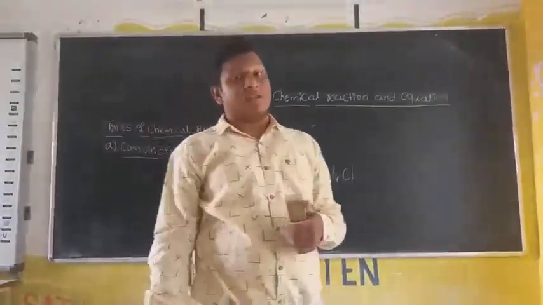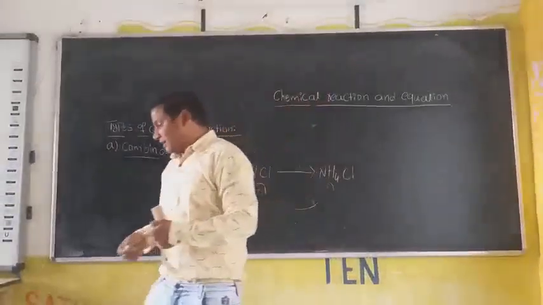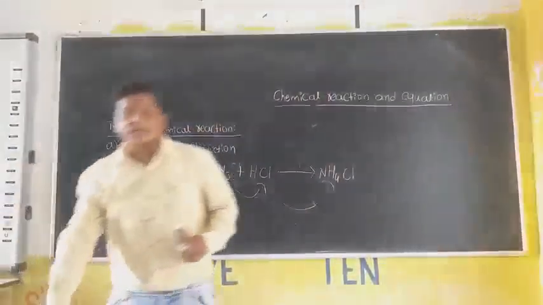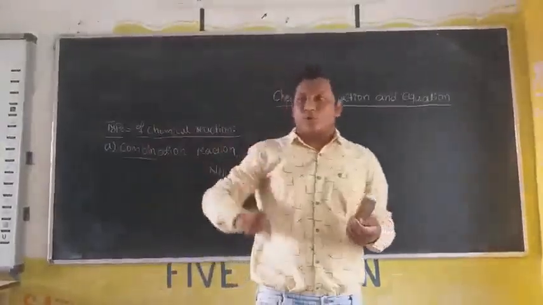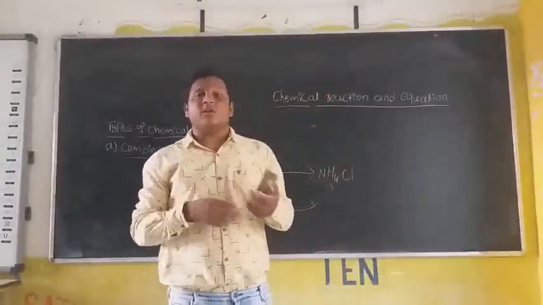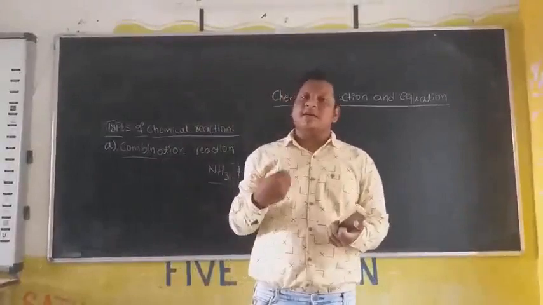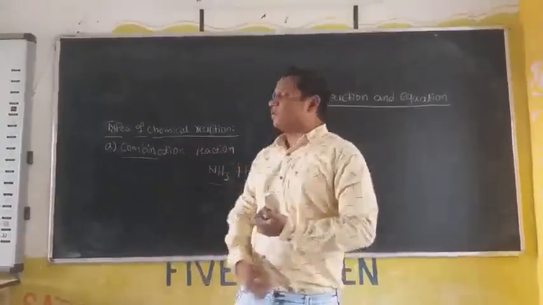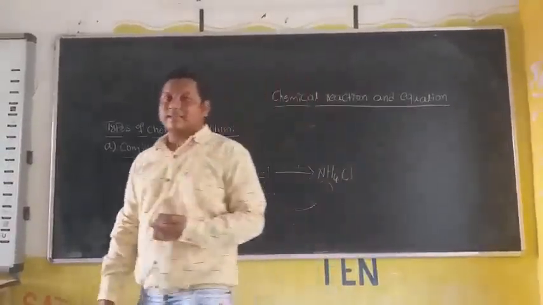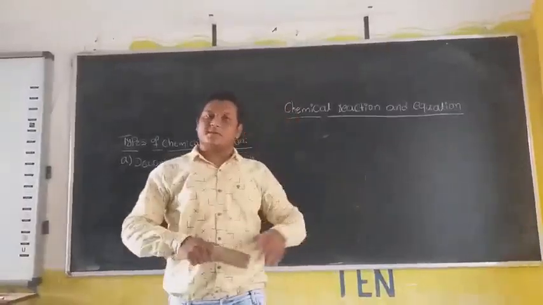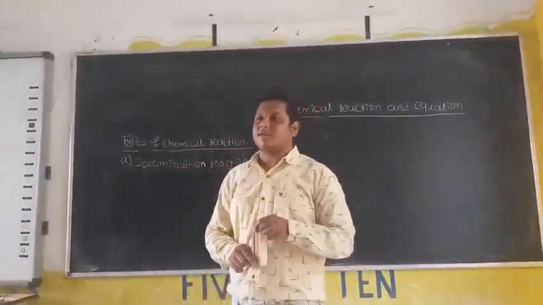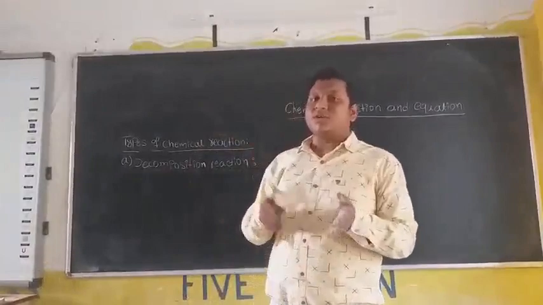Then what is the combination reaction? When two or more reactants are reacted and produce a single product. It should produce a single product. If it produces more than one product, then that is not an example for combination reactions. Okay, this is all about our combination reactions. In the previous type of chemical reaction, it should produce only a single product.